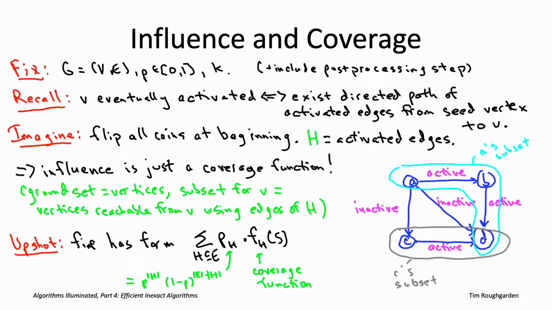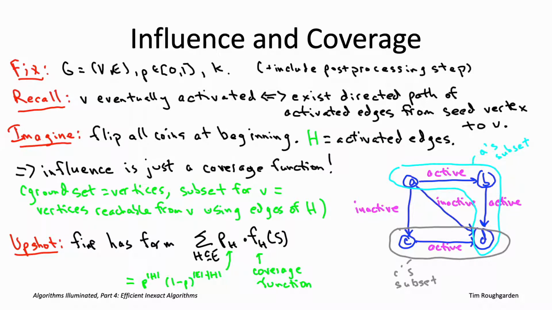But basically, for the set H to be exactly the set of activated edges, you need to flip heads for all of the coins corresponding to edges of H. So that is a P to the size of H probability. You also have to flip tails for all of the edges outside of H, so that is a (1 minus P) raised to the number of edges outside of H probability. But whatever, there's some probability P sub H that H is exactly the subset of activated edges.